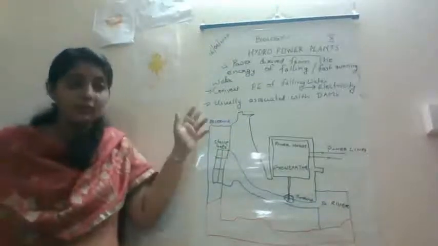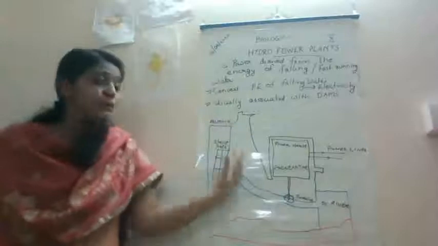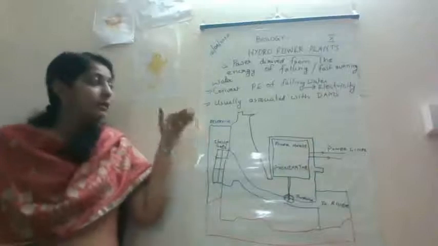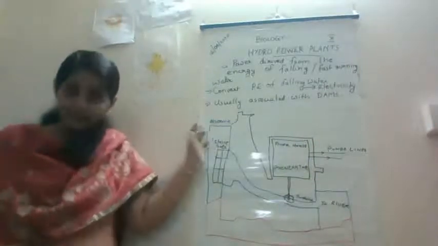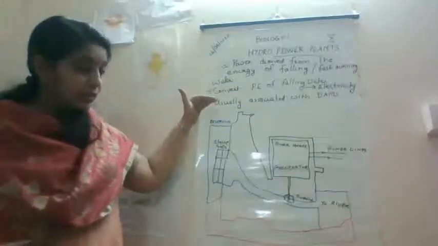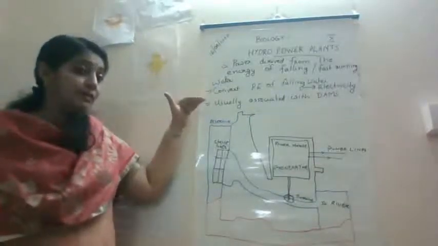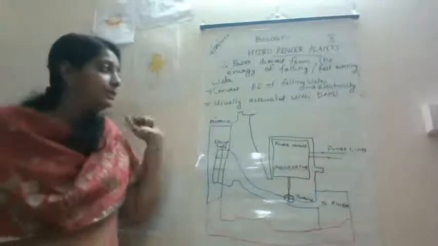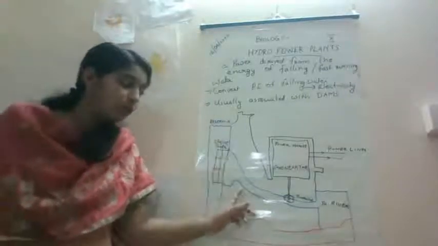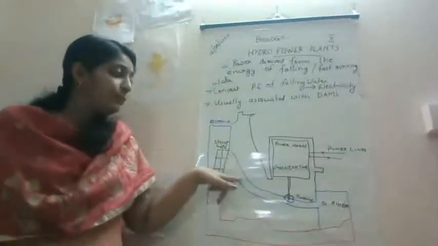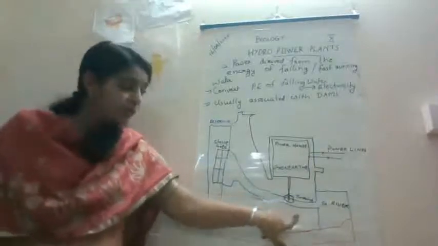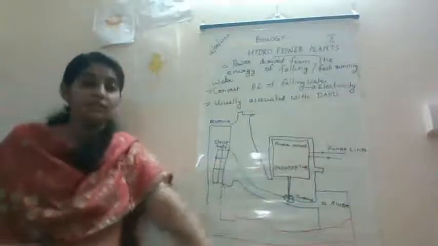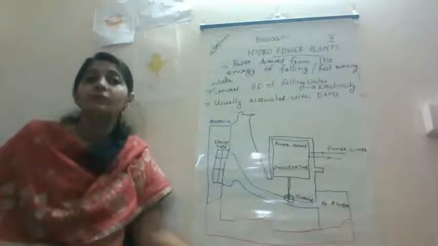The water in the river or the flowing water can be obstructed by constructing high rise dams, so that the water flow will get obstructed. Then in the reservoir the water will get collected, the level of water increases. So once the water level increases, the kinetic energy of flowing water will be converted to form the potential energy, and this water can be carried through the pipes to the turbine which is kept in the bottom of the power plant, and this turbine will rotate to generate the electricity. That's how the hydro power plants work.